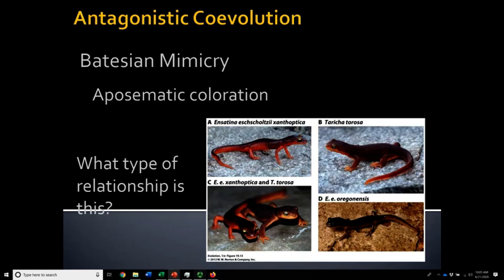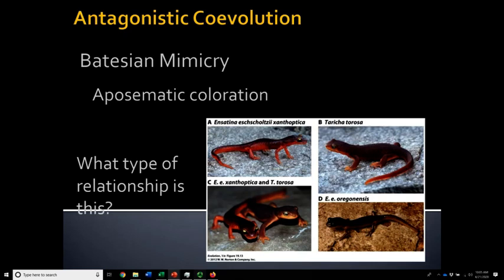But there's always got to be some kind of testing, right? So birds will attack salamanders occasionally, they'll learn a lesson. But if there are both toxic individuals and non-toxic individuals, the lesson that the birds learn might take a little longer, right? So if you are eating salamanders and every time you eat one you have a bad experience, you get sick or your mouth burns or something like that, you learn to stay away from them really quickly and then you don't eat salamanders anymore.